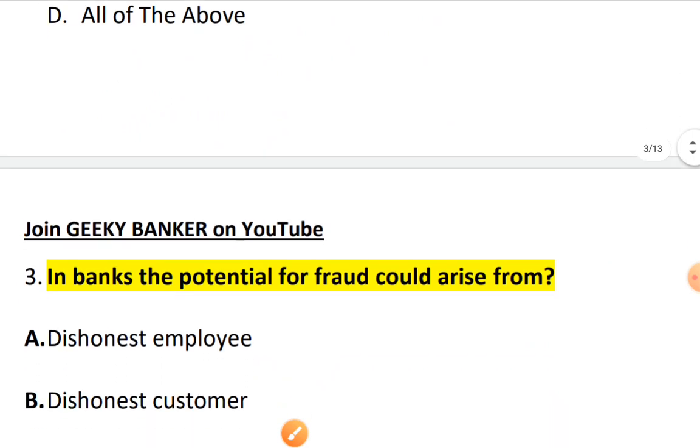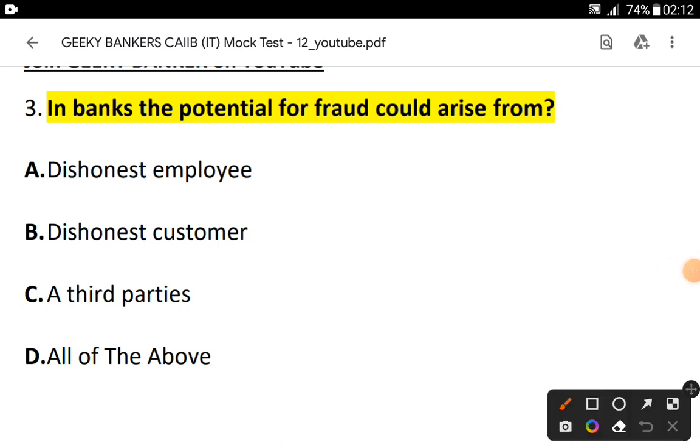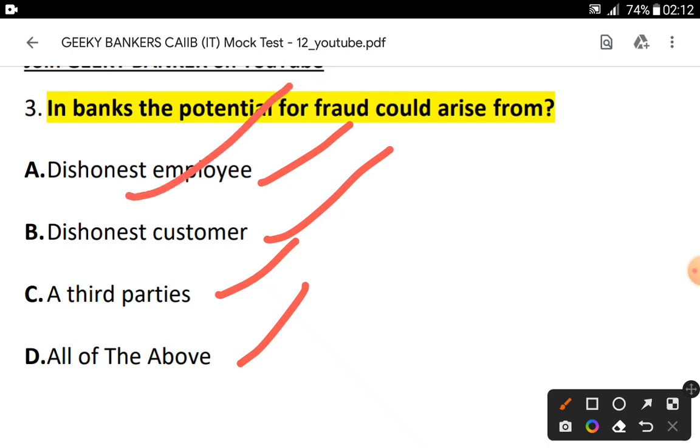Next question. In banks, the potential for fraud could arise from: the first option is dishonest employee, dishonest customer, third parties, all of the above. So the potential of fraud could arise from all of these, from dishonest employee, from dishonest customer and from third parties. So the answer will be all of the above.